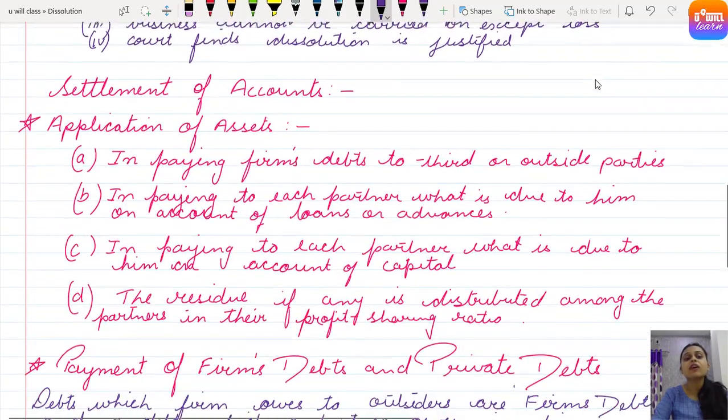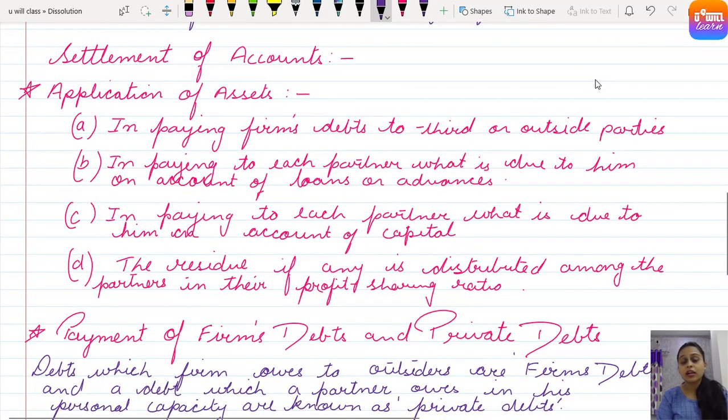How is settlement of accounts carried on? Come on, let's see. When it comes to settlement of accounts, जब settlement करने की बारी ऐसे थोड़ी ना शटर बंद करके चले जाएंगे. No, accounts need to be settled. So what happens for assets? See, I told you the assets of the firm will be sold out, right?